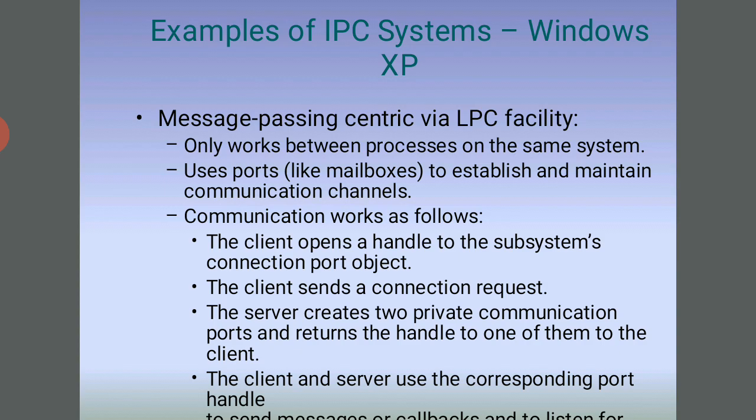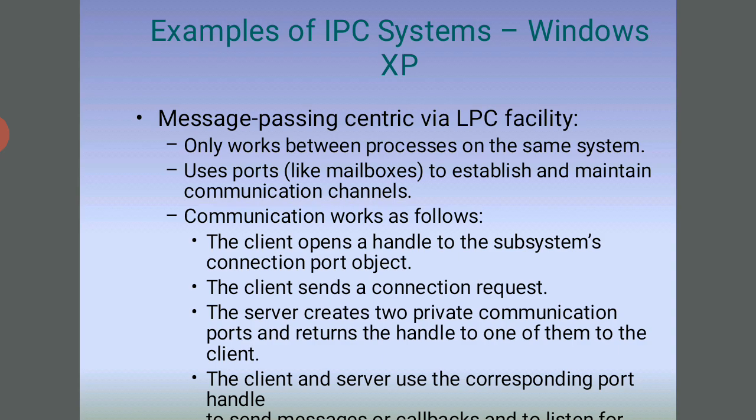The communication works as follows. The client opens a handle to the subsystem's connection port object, and the client sends a connection request. The server creates two private communication ports and returns the handle to one of them to the client.